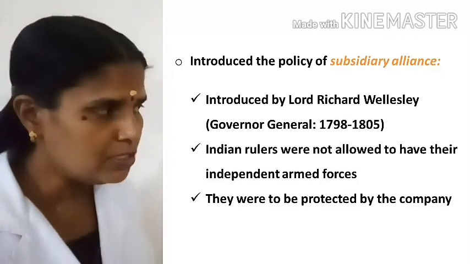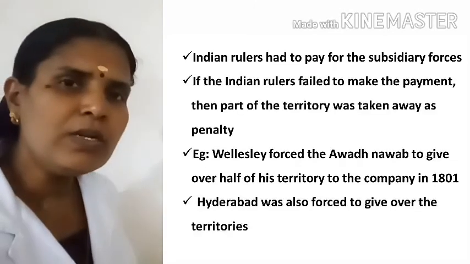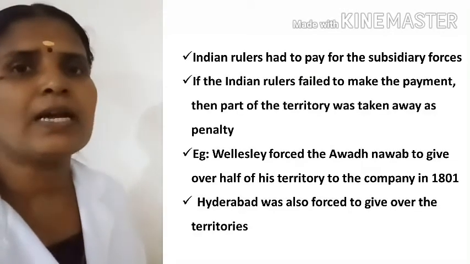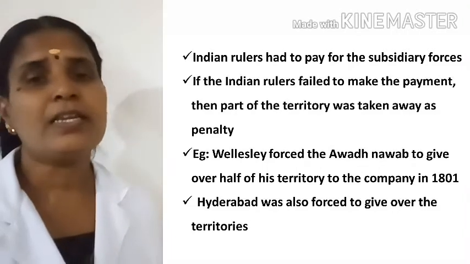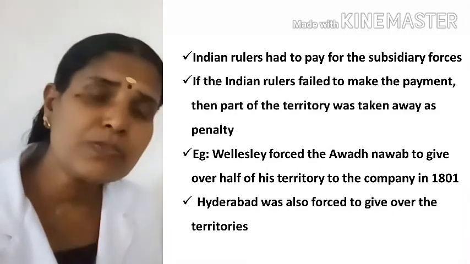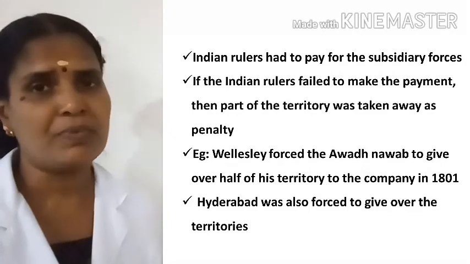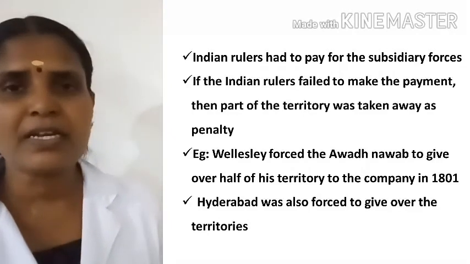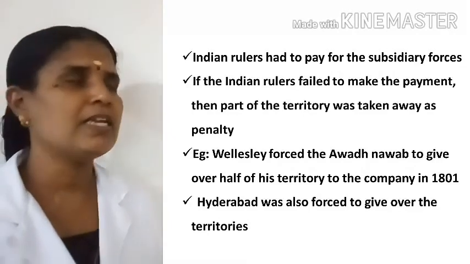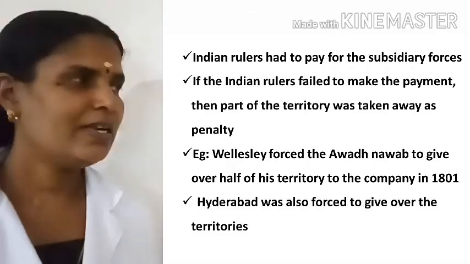But at the same time, these rulers had to pay the company forces. If the rulers failed to pay the company, part of their territories was annexed by the East India Company.